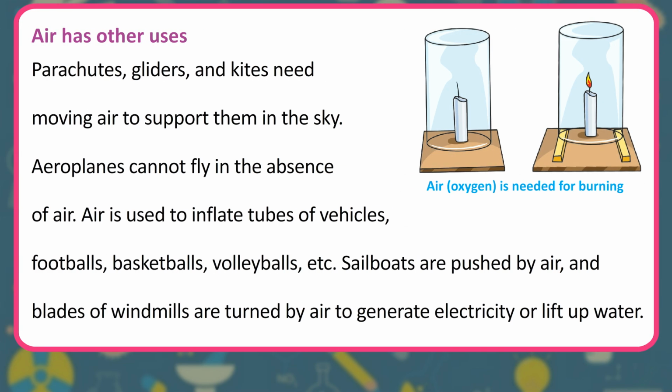Air has other uses. Parachutes, gliders, and kites need moving air to support them in the sky. Aeroplanes cannot fly in the absence of air. Air is used to inflate tubes of vehicles, footballs, basketballs, volleyballs, etc. Sailboats are pushed by air, and blades of windmills are turned by air to generate electricity or lift up water.